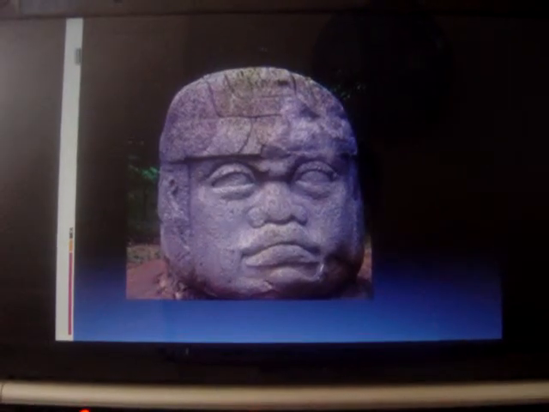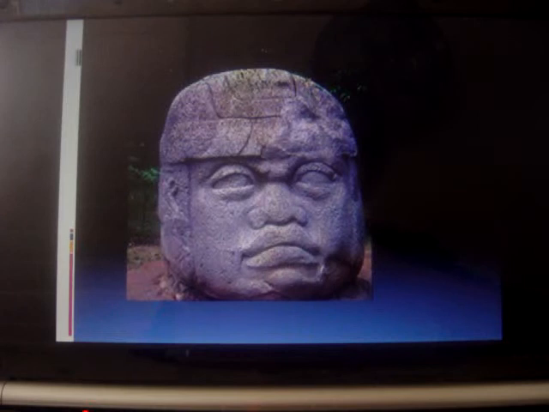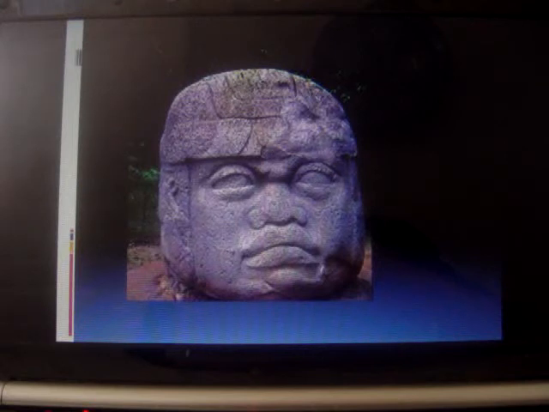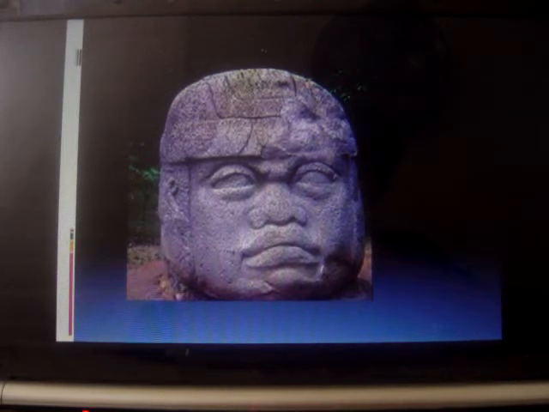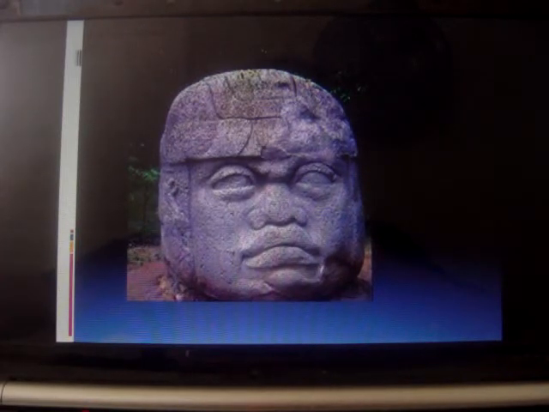Olmec head. The Olmecs were also called the mother culture of Mesoamerica because later tribes could be traced to them. The Olmecs were very religious, and this was either a god or a ruler, portrayed very huge, showing power. This stone weighed 10 tons. With the size of the head, it shows the power of the ruler.